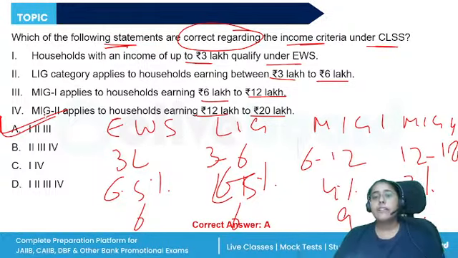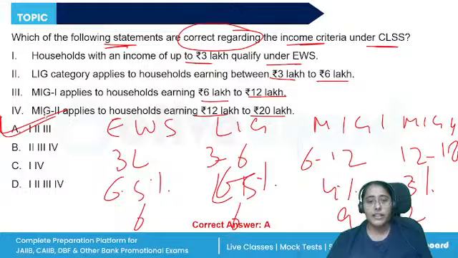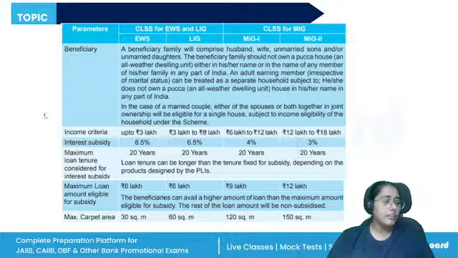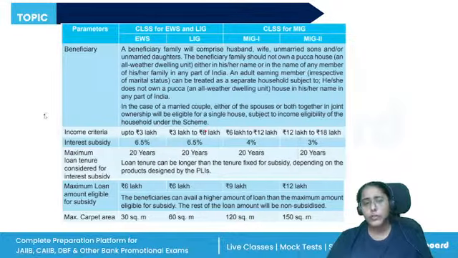We have discussed each and every point regarding the CLSS, the Pradhan Mantri Awas Yojana, and this is a very important topic because every year questions are asked. Okay, and I have included for your reference this table as well. So go through the table, revise it clearly because questions will be asked from this particular scheme. If we talk about the central nodal agencies, we have discussed so many times NHB and HUDCO are the central nodal agencies, primary lending institutions, banks, finance companies, RRBs, state cooperative, urban cooperatives, NBFCs. All of these are the important points.